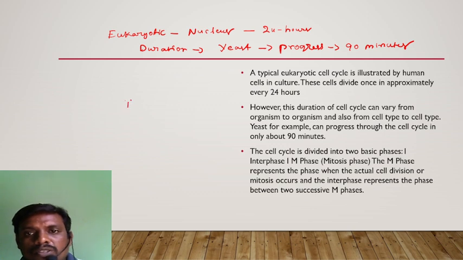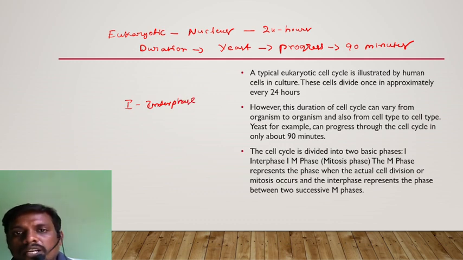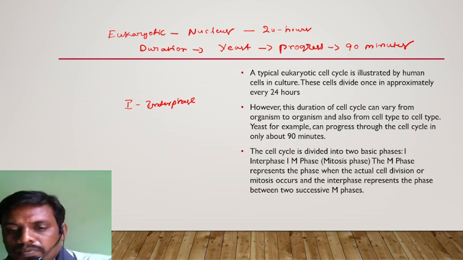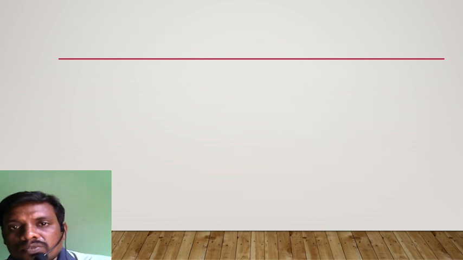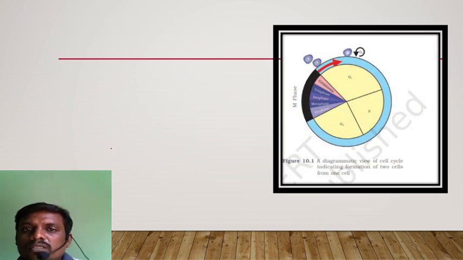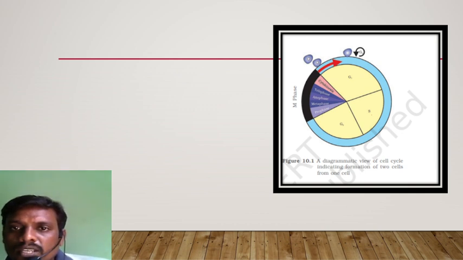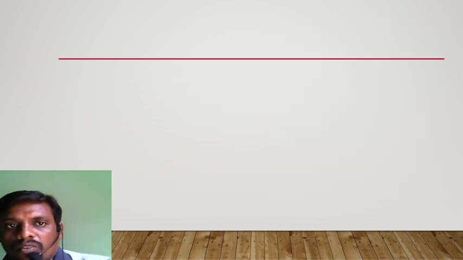The first phase is interphase, and the second is the M phase, the mitosis phase. Here in this diagram you can see that after the M phase come the G1 phase, G2 phase and S phase.